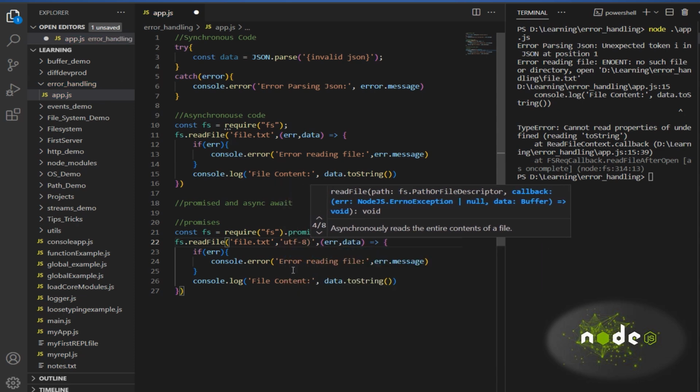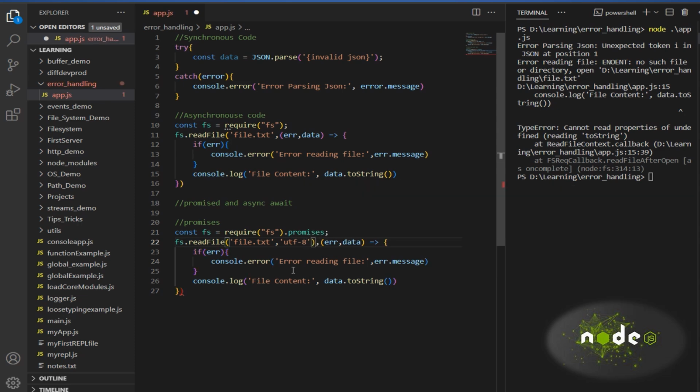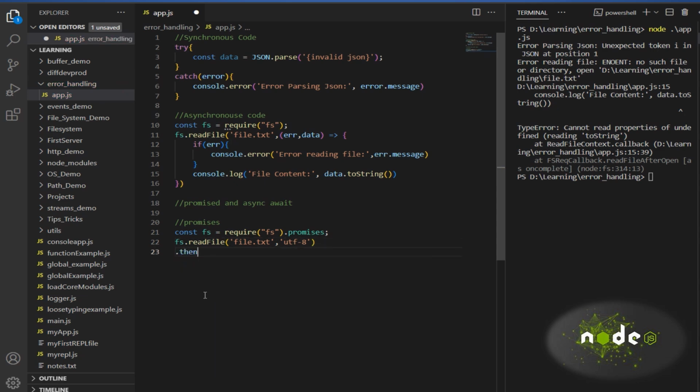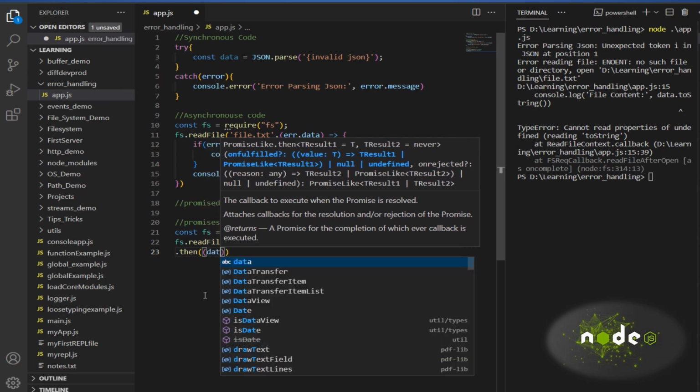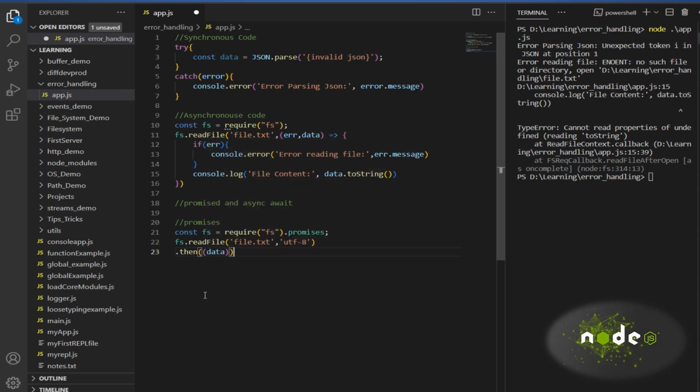Okay, I'll not have this error and things, right? It is going to be a different way of handling it. So what happens here in promises is that we always do this dot then. Once the data is there, you just print the data. This is what I'm going to copy. So if data is there, just print me the data.